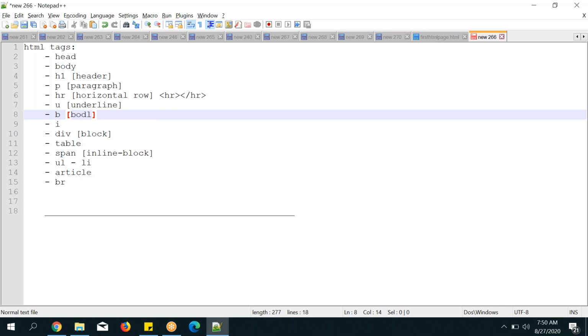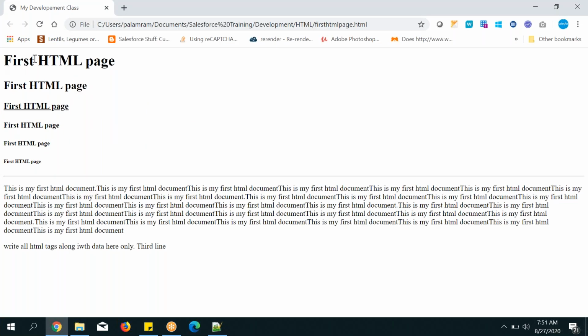Okay, next, bold. I want to make the text thick. Suppose without using the header tag. With the help of the header tag I can make it thick or bold, but I don't want to increase the size of this one. See here, this text I want to make bold. Only this third line I want to make bold, and I don't want to increase the size. With the same size, just bold only.